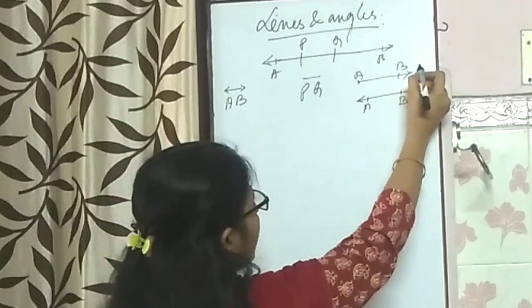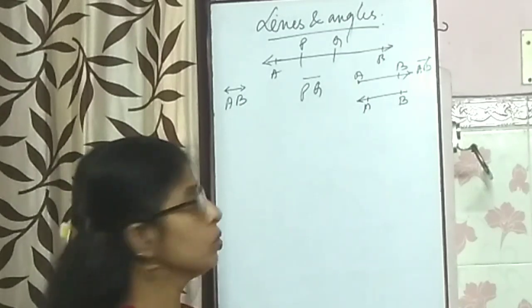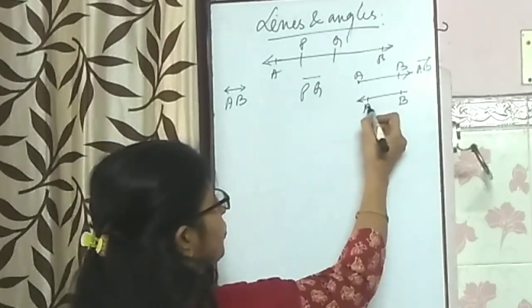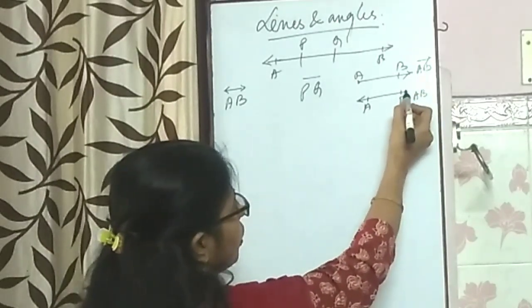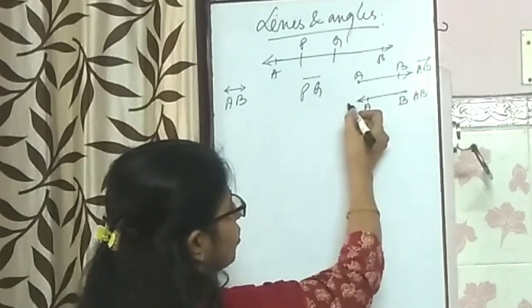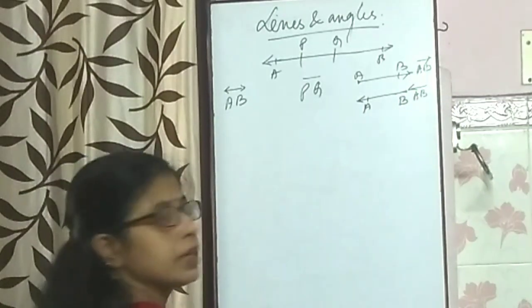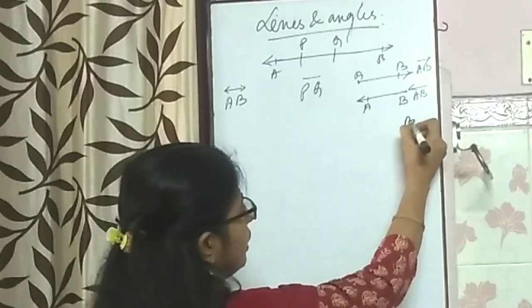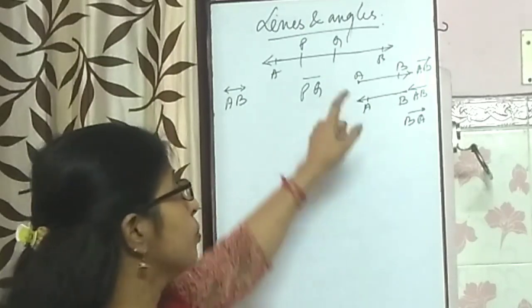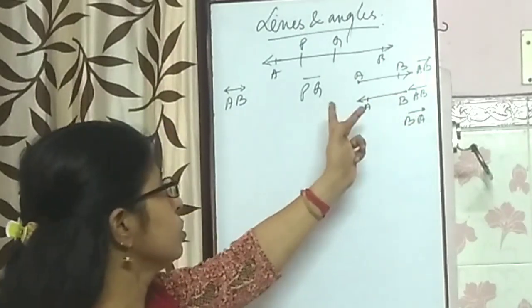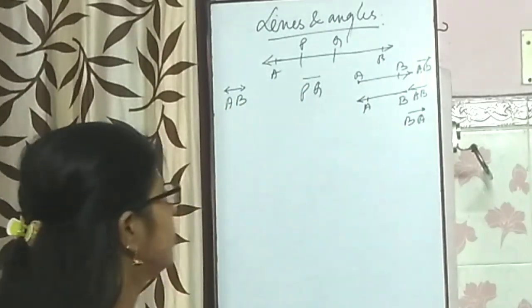Symbolically we write AB with an arrow mark towards B, and here we can't mention it like that because from the point B the arrow has gone to the left, so this way. Clear? Or we can say this way also. These points are fixed. So B is a fixed point, here also B is a fixed point. So line segment and ray have some differences.